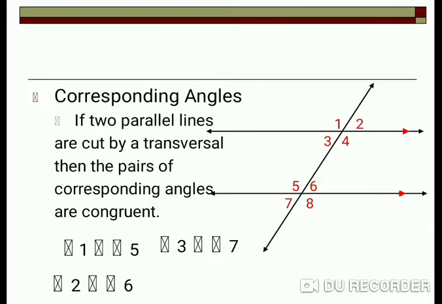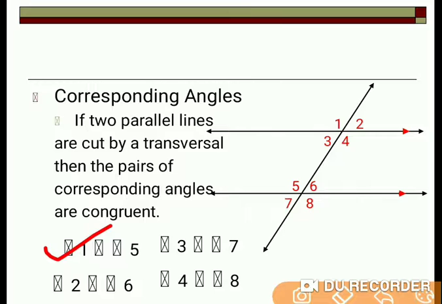Then the last pair of corresponding angles is 4 and 8, they are congruent. So this way we have four pairs of corresponding angles made by a transversal on two parallel lines.